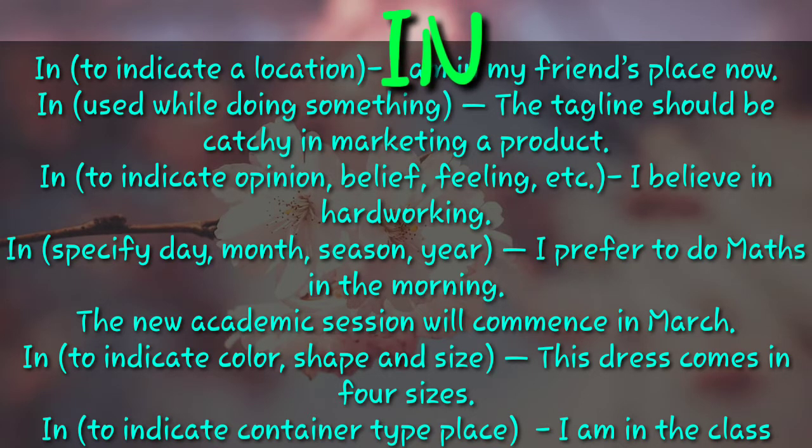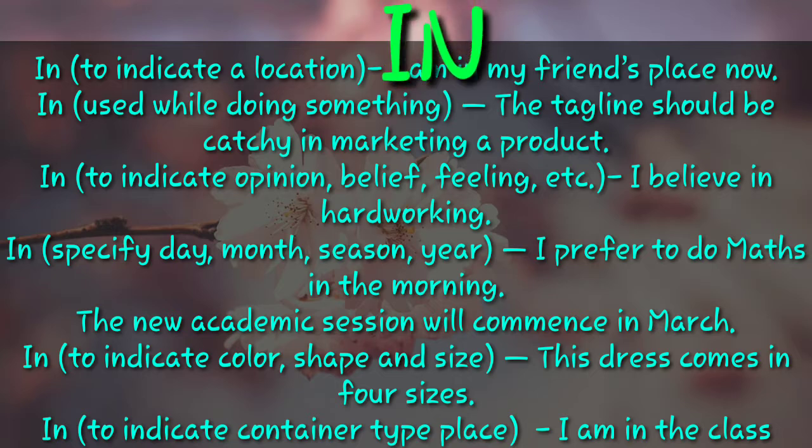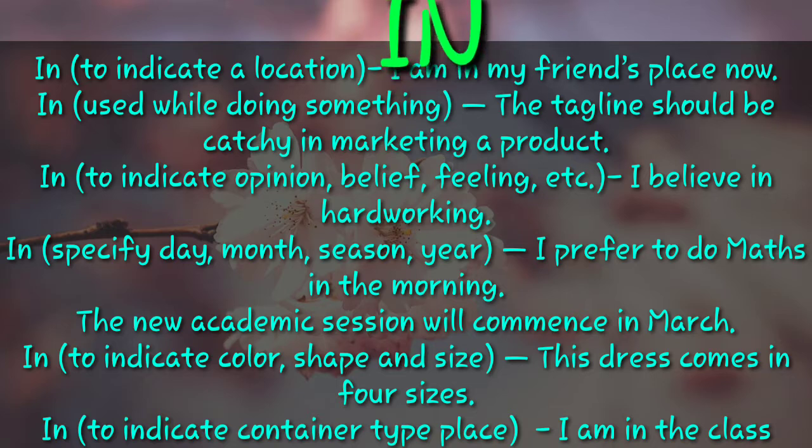And month and season, because the duration is quite long, we can use in February, in winter, in 2020, we can use that, because in is used for longer duration of period. And the second example is the new academic season will commence in March.